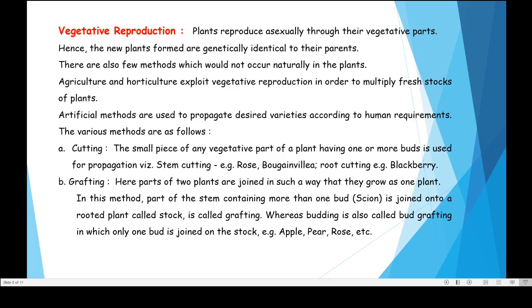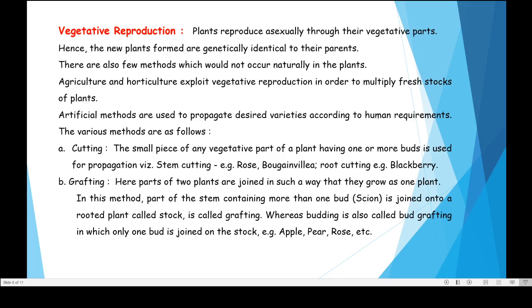So that was all about the various modes of asexual reproduction. Now one more mode of reproduction is there, that is vegetative reproduction. So here the plant reproduces asexually through their vegetative parts. That means a part of a plant gets detached or is artificially detached from the mother plant, and then it can grow independently. So that is the vegetative reproduction.